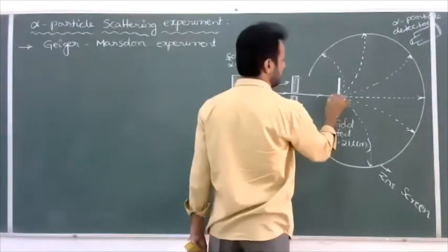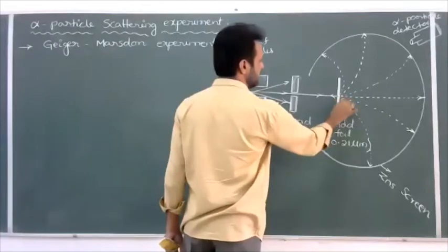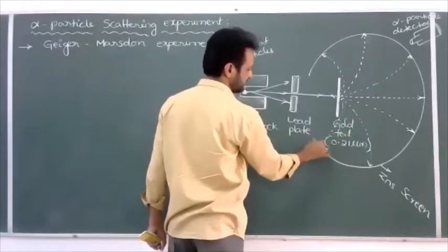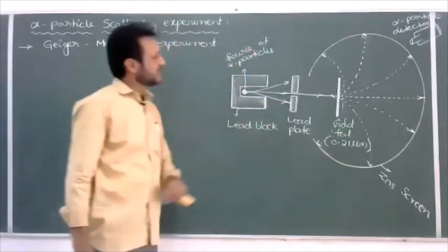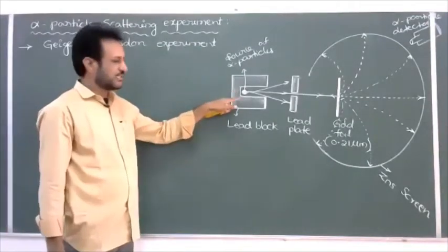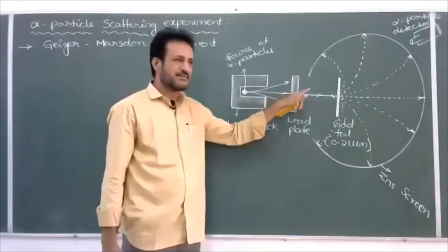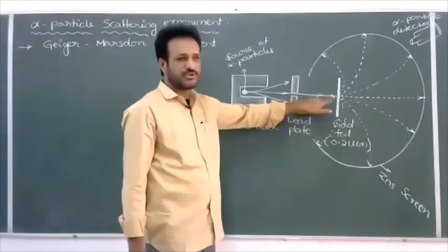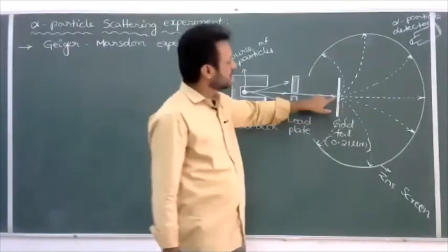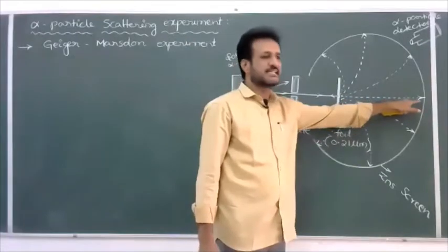And some of the alpha particles may be exactly retracing their path also. Some of them are moving exactly opposite like this. So this observation we can make. When alpha particles come from the source, they are incident on the lead plate, and we are allowing only a fine beam of the alpha particles. They collide with the gold nucleus, and after collision the alpha particles move with different angles and are incident on the zinc sulfide screen.